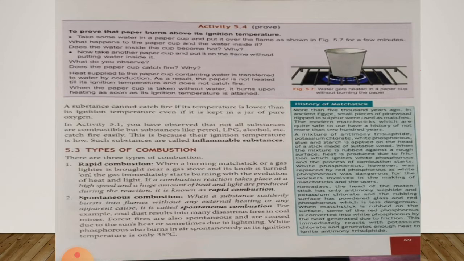So, we have seen in activity 5.4 that when we place a paper cup filled with water over the flame, the paper cup transfers its heat to the water by conduction, due to which the temperature of the paper cup reduces from its ignition temperature, and that's why the paper cup does not burn. But when we place the paper cup over the flame without water, then after getting heat, the temperature of the paper cup reaches its ignition temperature and the paper cup starts burning.